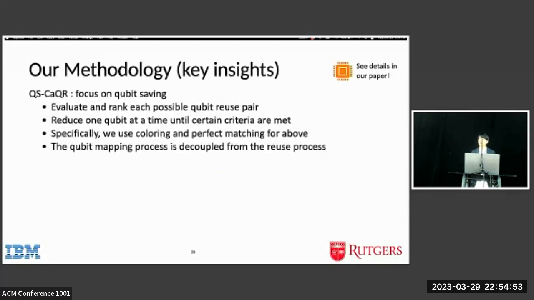Based on the two reuse conditions, we propose our methods. QSCAR focuses on qubit saving, and it evaluates and ranks each possible qubit reuse pair, reducing one qubit at a time until certain criteria are met. Specifically, we use coloring and perfect matching for the above steps. And in this method, the qubit mapping process is decoupled from the reuse process.